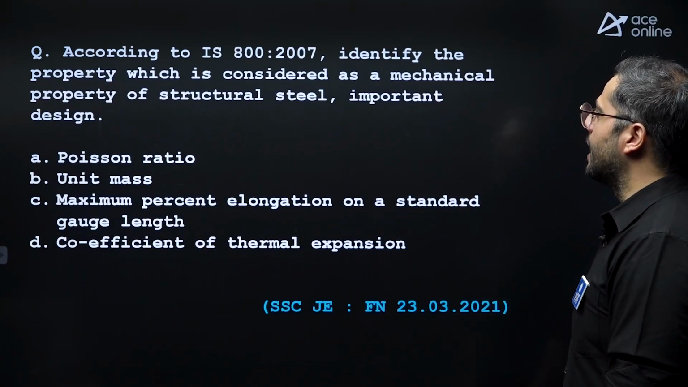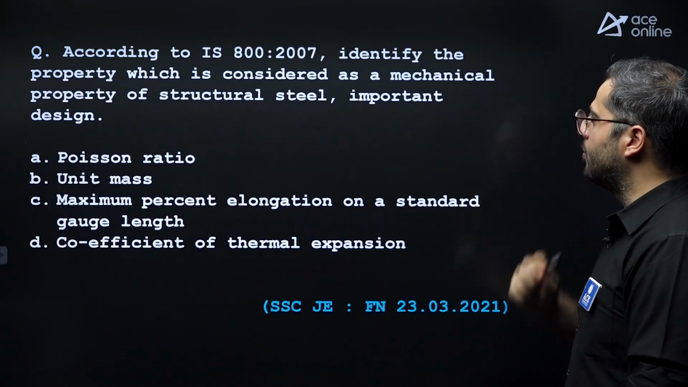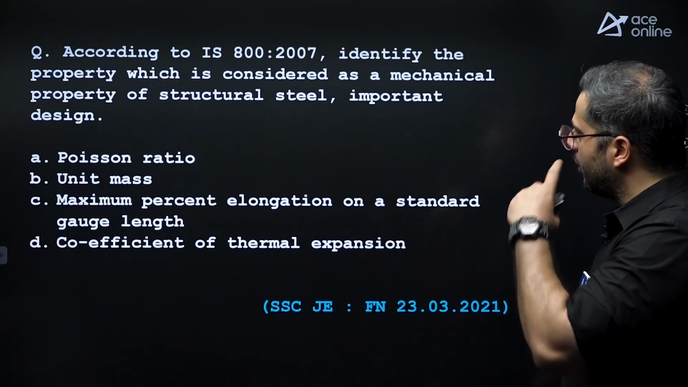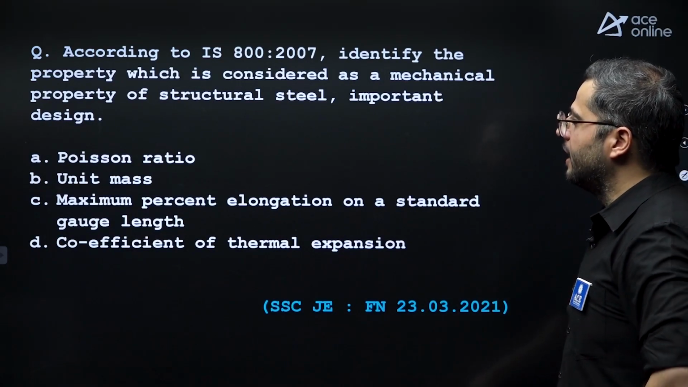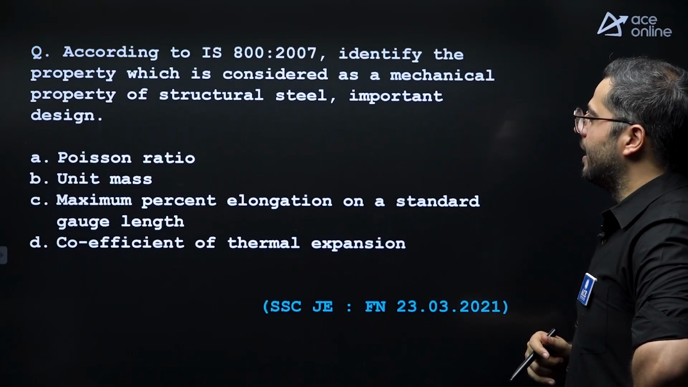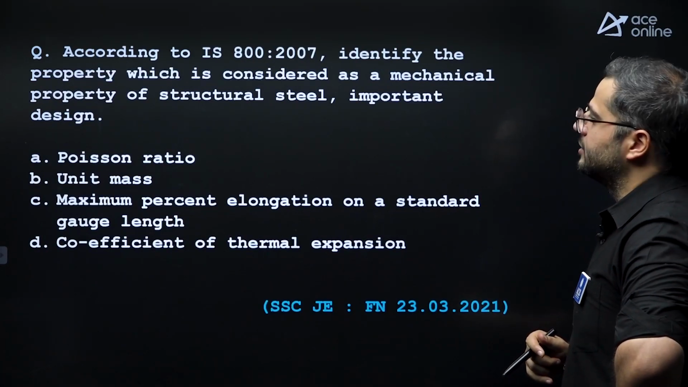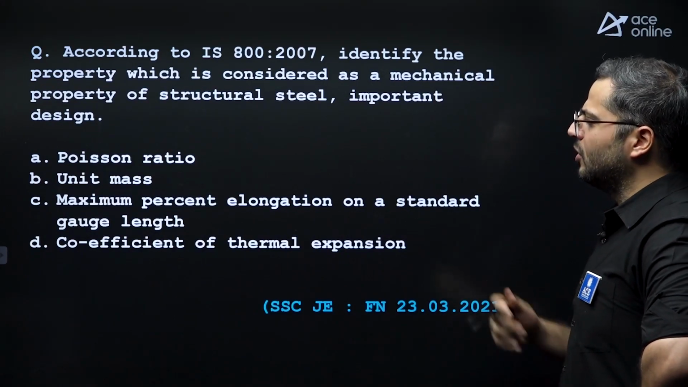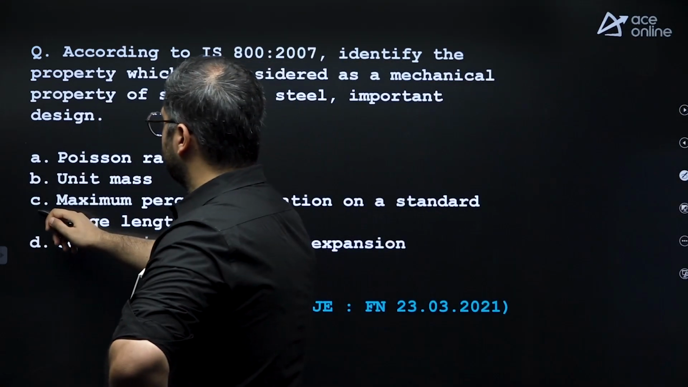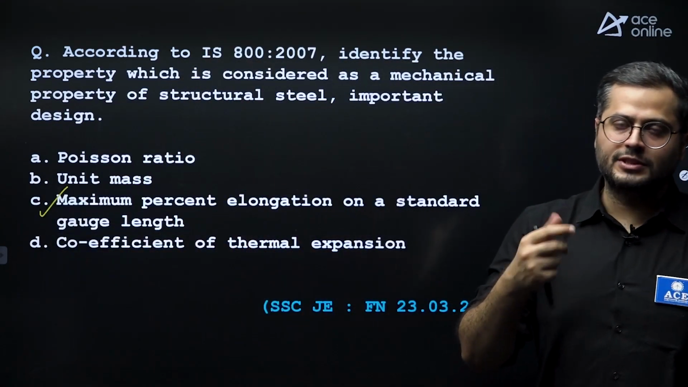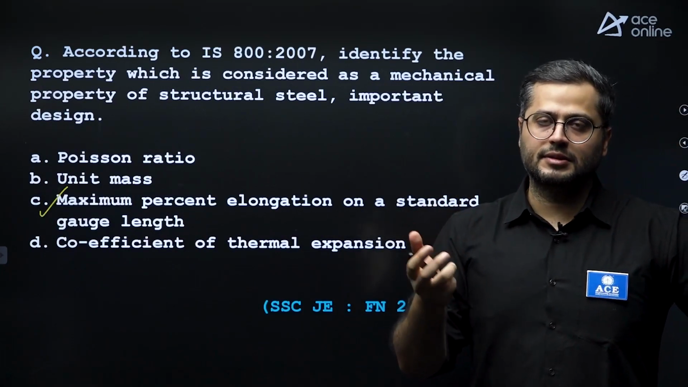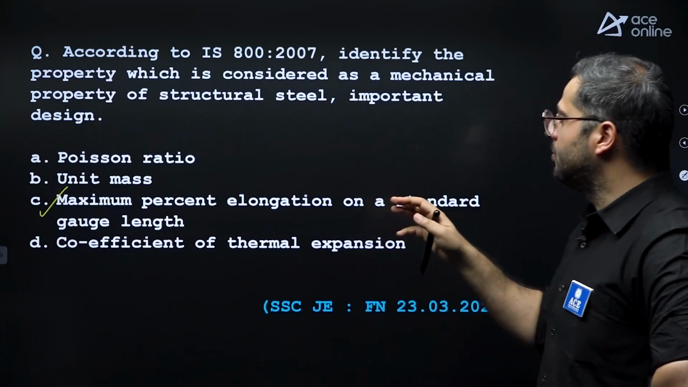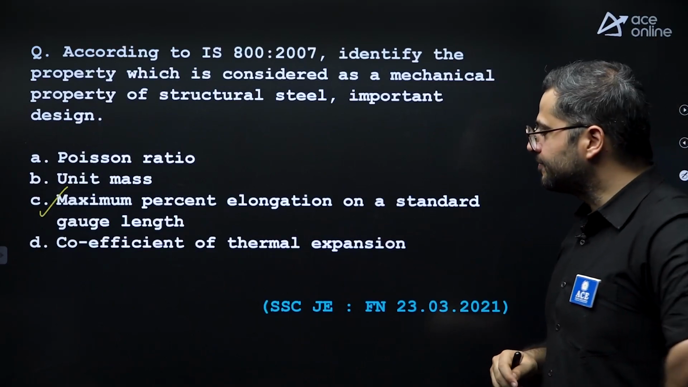According to IS 800-2007, identify the property which is considered as a mechanical property of structural steel important for design, right? Poisson's ratio, unit mass, maximum percent elongation of standard gauge length, and the coefficient of thermal expansion. So obviously option C is correct over here, because for us, how much elongation is produced, how ductile is our steel, how much strain is produced is very, very important with respect to the design aspect. So maximum percentage elongation of standard gauge length, right?